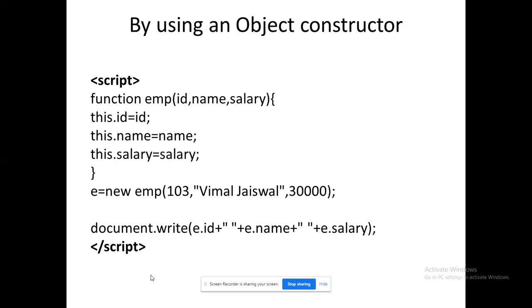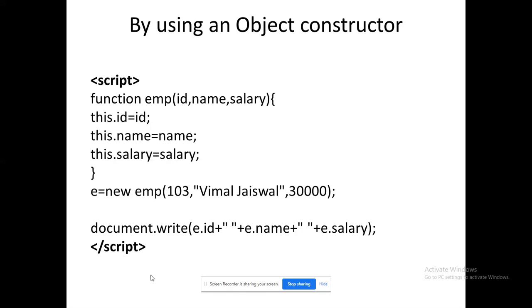I am passing three arguments. All those three arguments are being assigned with the current values available in the EMP. That has to be identified using the keyword this. This is used to point towards the current object. So here the current object is going to be E. E equal to new EMP of 103, comma Vimal Aiswal, comma 30,000. These values will pass to ID, name, salary.